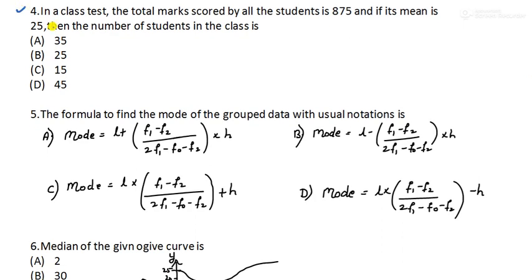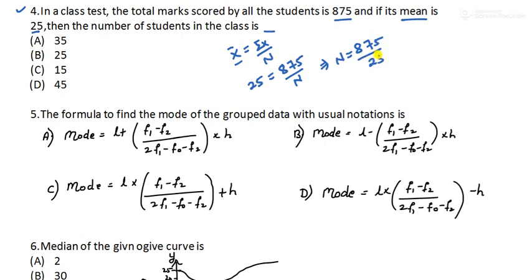Next question. In a class test, the total marks scored by all the students is 875, and if the mean is 25, then the number of students in the class is dash. So mean is equal to the sum of scores, sigma x, divided by the number of scores. Here they have given mean, that is 25, and the total score 875. This you have to divide by n. So n will be how much? When you do the cross multiplication, it becomes 875 by 25.